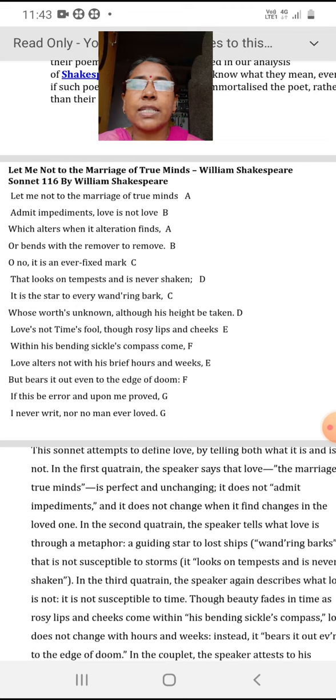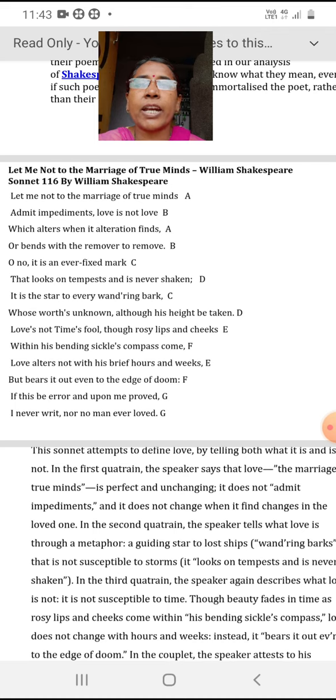There are 14 lines in this sonnet and it follows the rhyme scheme AB, AB, CD, CD, EF, EF and final couplet GG. This is a poem of 14 lines with a particular sonnet sequence. So Shakespeare has written 154 sonnets, and this is sonnet number 116 from the sonnet sequence, which is prescribed for our syllabus.